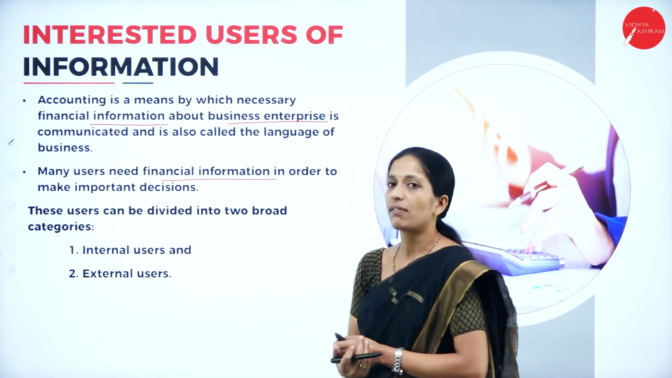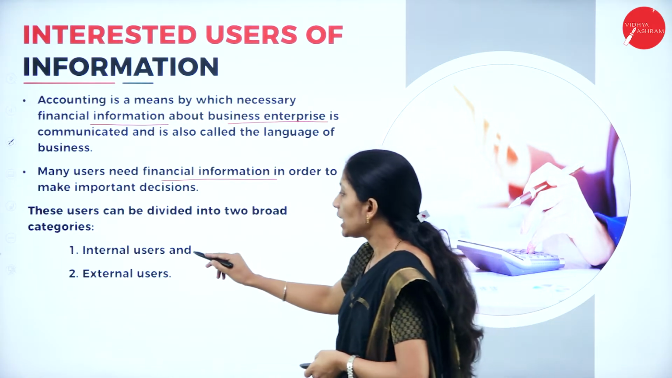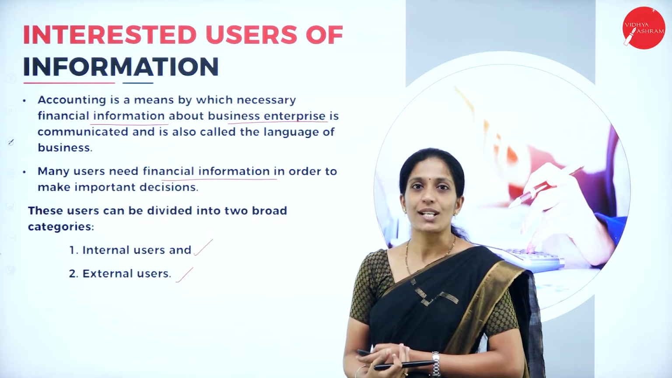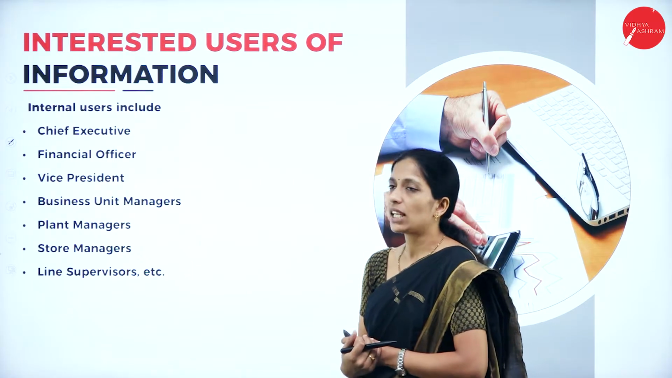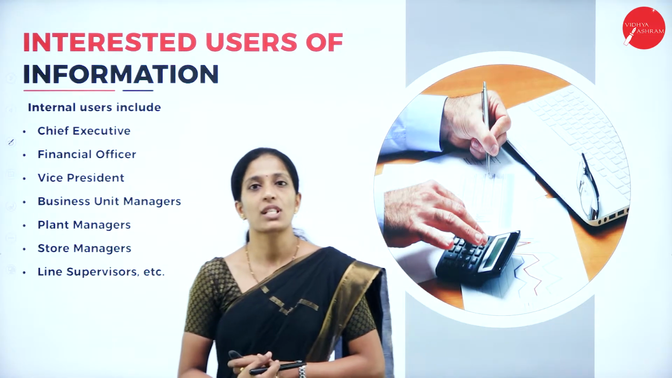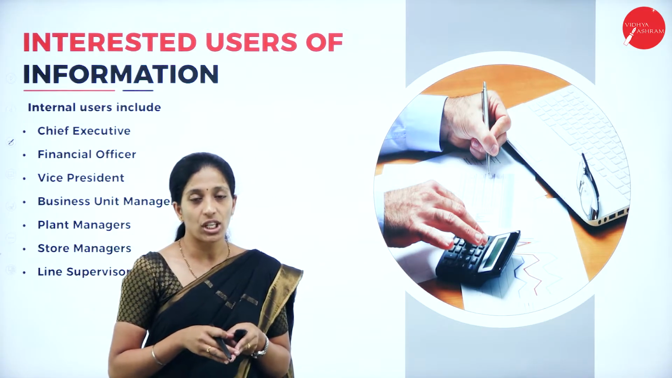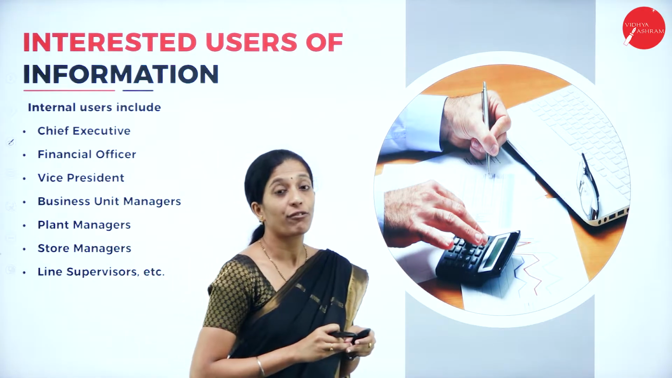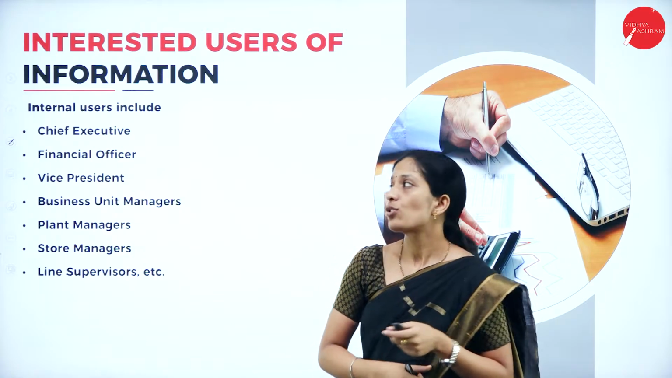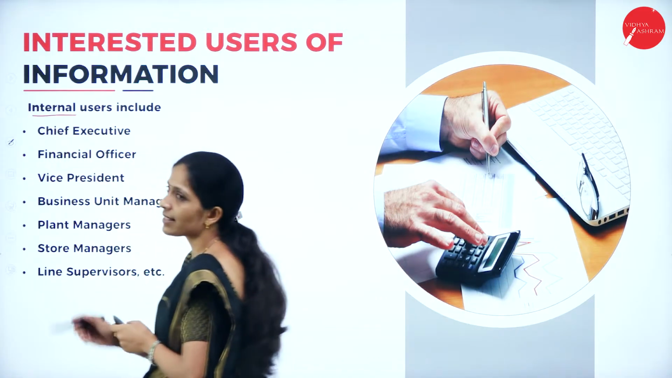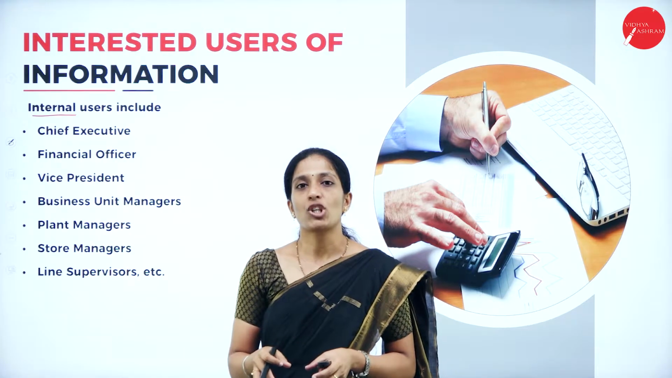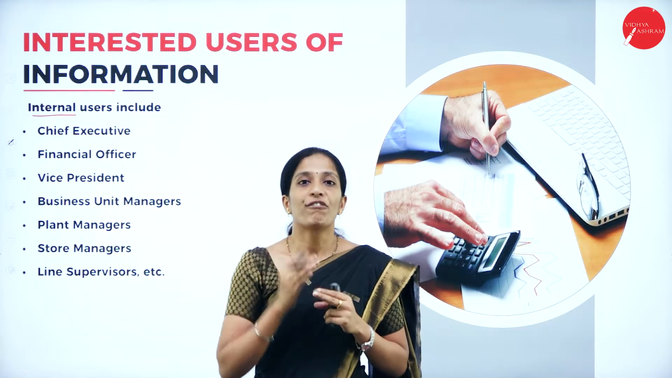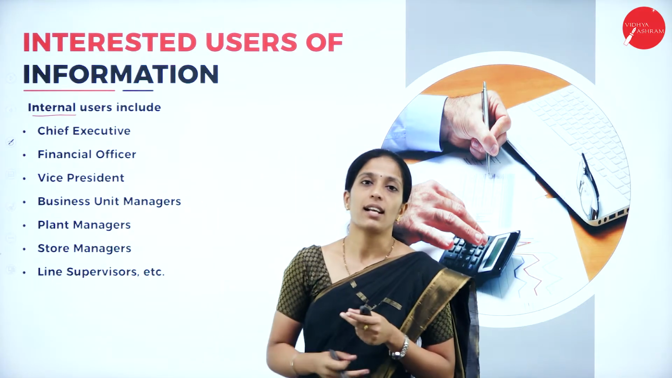So these users can be divided into two broad categories. They are internal users and external users. Now let us see who are the internal users and external users. Now coming to the internal users. Now what do you mean by internal users? The users of accounting information, that is the persons who want to know about the accounting information inside the organization. So internal means what? Internal means inside. So the individuals or the users who are inside the organization, who are eagerly waiting to know about the financial information, are known as internal users.